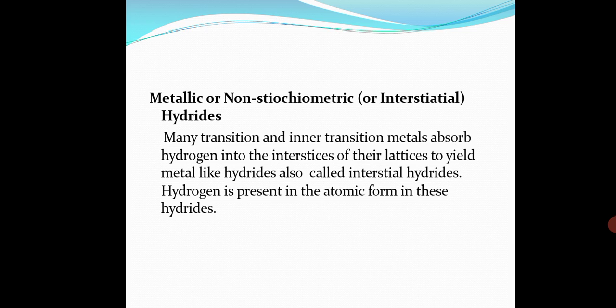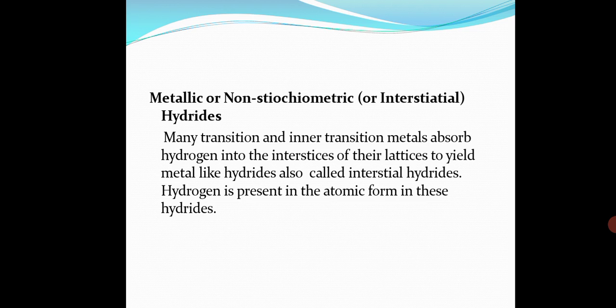In group 6, noted this, very important: chromium alone forms hydrides. I said group 3, 4, 5 and group 10, 11, 12; in between I left 6, 7, 8, 9. Because in group 6, chromium alone forms the hydrides, CrH. The metals of group 7, 8 and 9 do not form hydrides. In fact, the region of the periodic table from group 7 to 9 which does not form hydrides is referred to as the hydride gap.